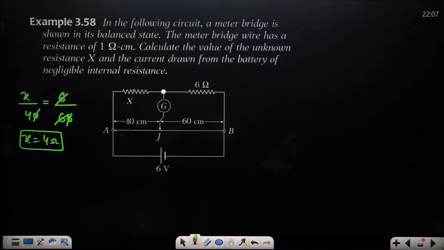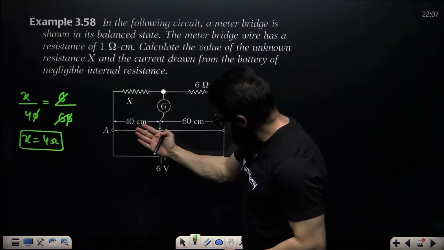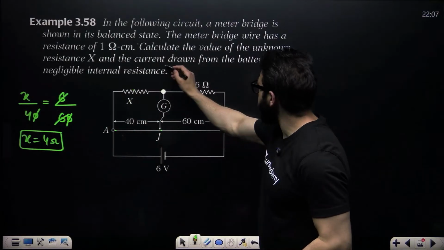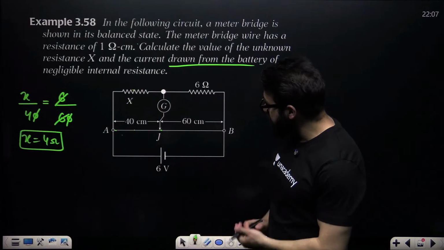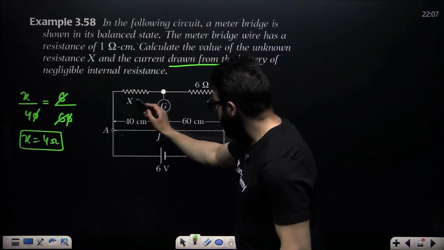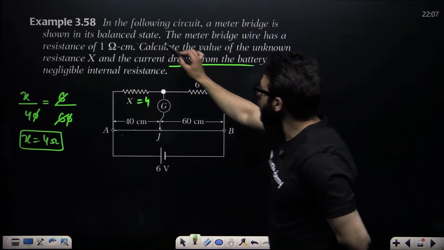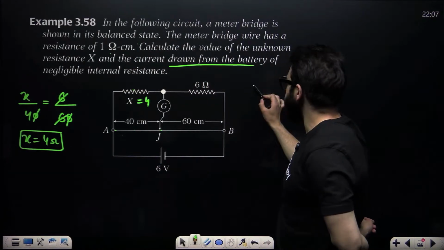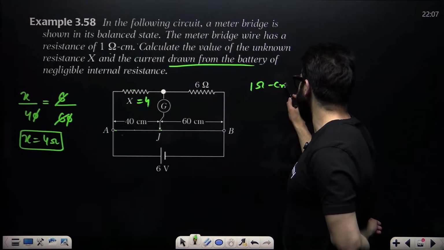Now guys, understand one thing very carefully. You got the value of X. You have to find the current in the entire circuit. Find the current drawn by the battery, meaning the current in the circuit. In order to find the current in the circuit, you have to find the net equivalent resistance of this. Now this X is how much? We say 4. What is given? 1 ohm per centimeter.